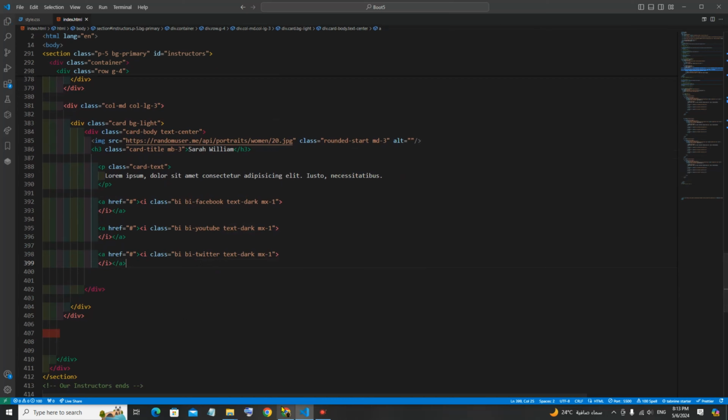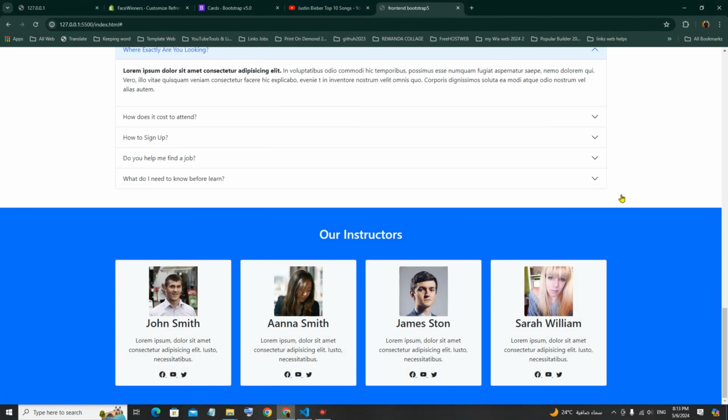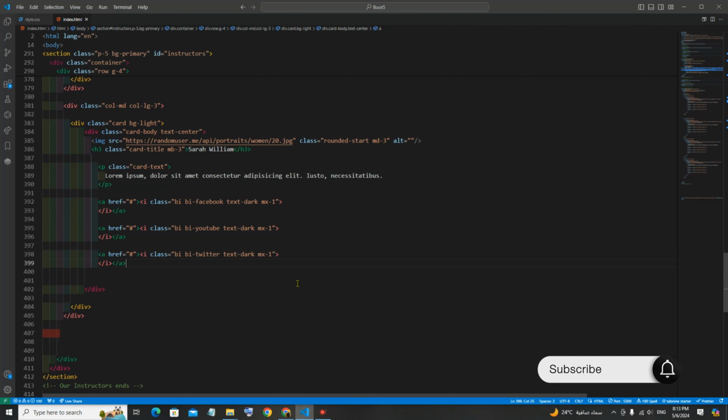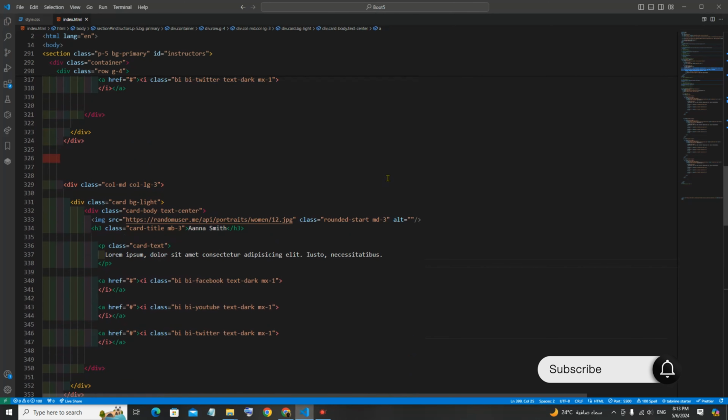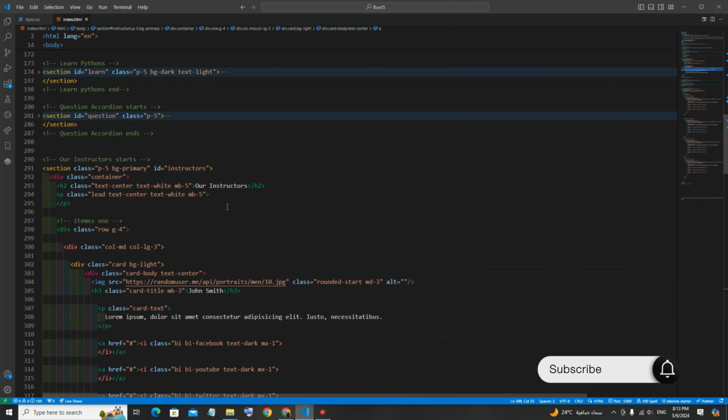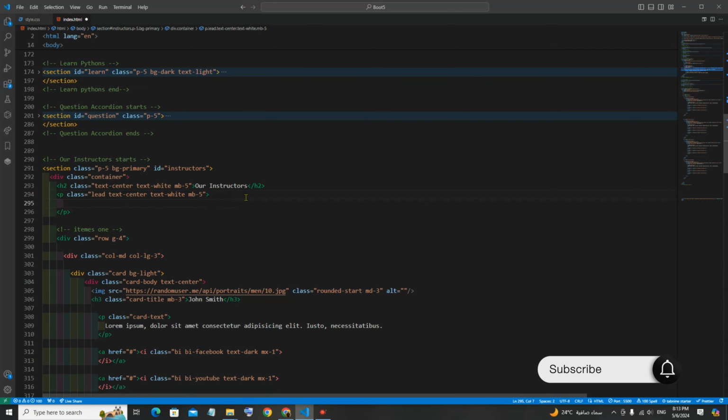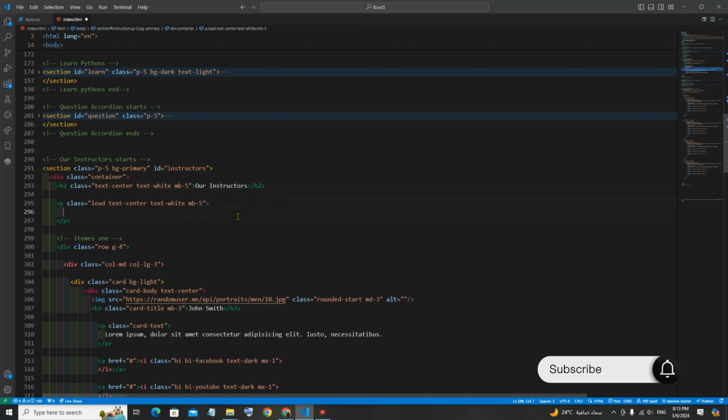Good, let's save. So here we are, guys. We did it. Right now, I want to add some text here. To do that, go to the top, inside here after h1, not h2. Good.